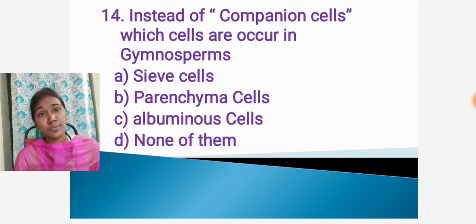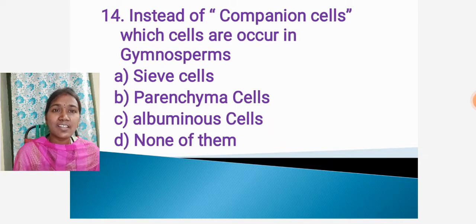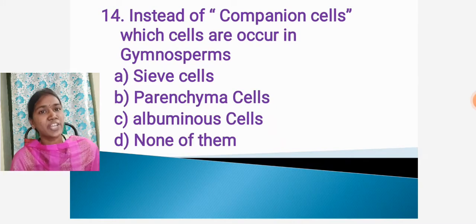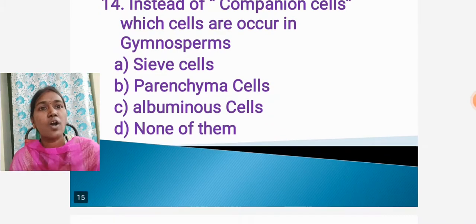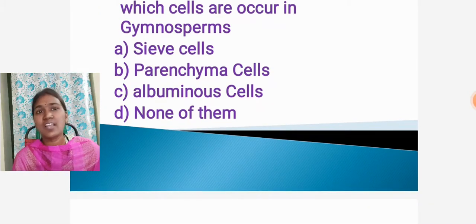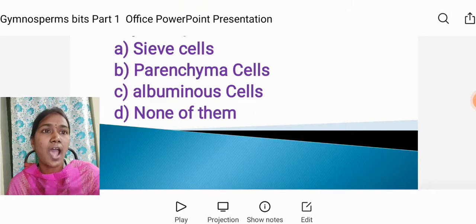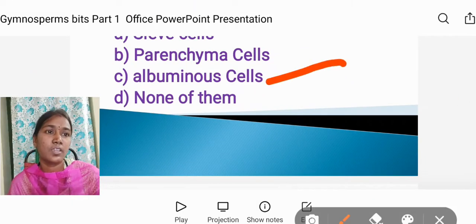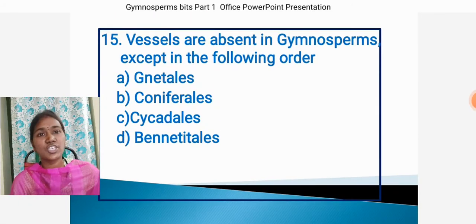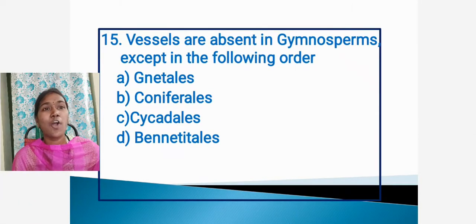But in gymnosperms, instead of companion cells, which cells are present? Option A, sieve cells. Option B, parenchymatous cells. Option C, albuminous cells. Option D, none of the above. The answer is albuminous cells.